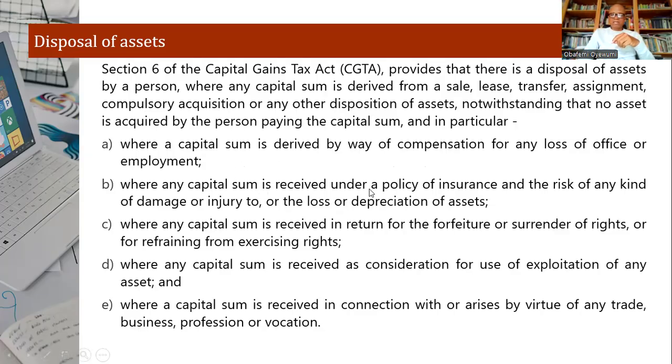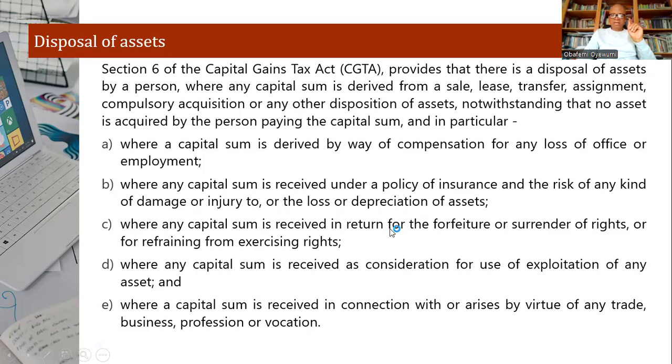Where any capital sum is received under a policy of insurance against the risk of any kind of damage or injury to, or the loss or depreciation of, assets. So in the event that an asset is lost and an insurance company pays a portion back to you, such an asset could be subjected to capital gains tax. It depends on whether it's a gain or a loss.